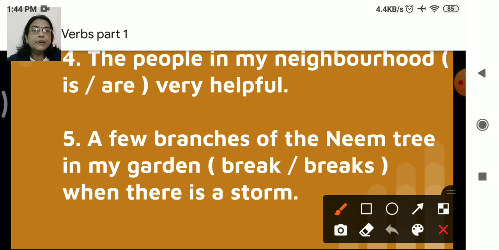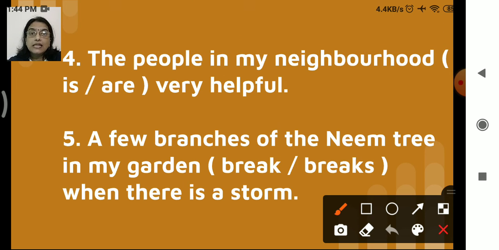Now again, the fourth one. The people in my neighborhood are very helpful. Now we are talking about whom? The people in my neighborhood. Are very helpful. So here, what is the subject? We are talking about the people in my neighborhood. Okay? So each one is counted here, so it becomes plural. So the verb will be are, right? The people in my neighborhood are very helpful.